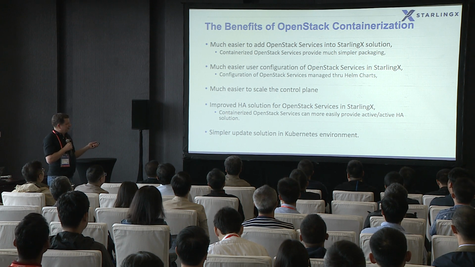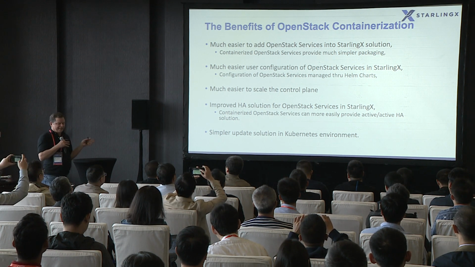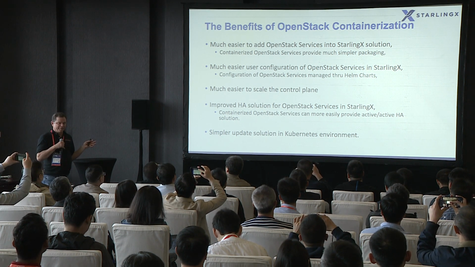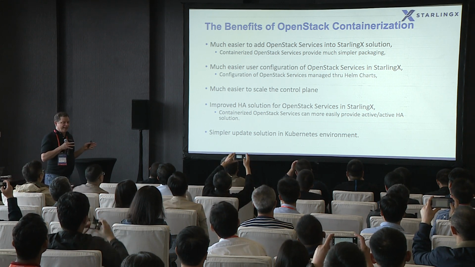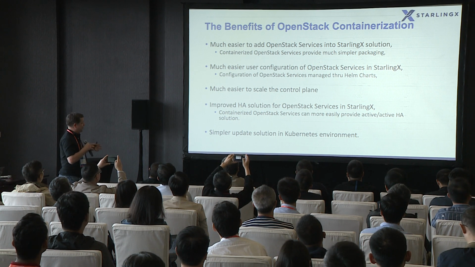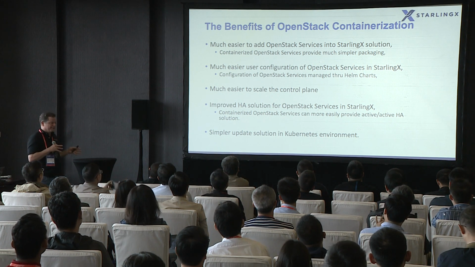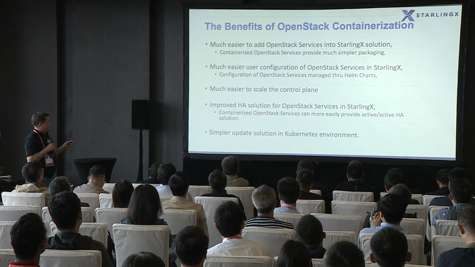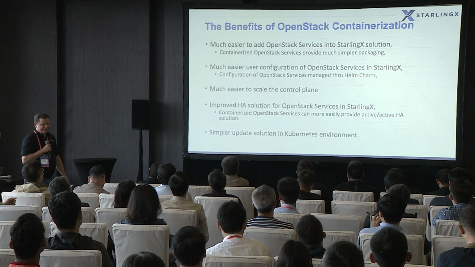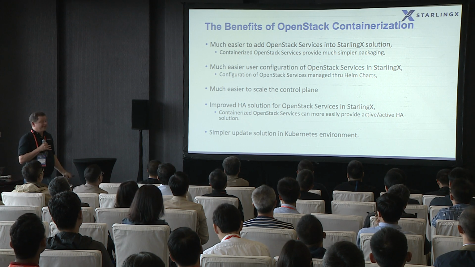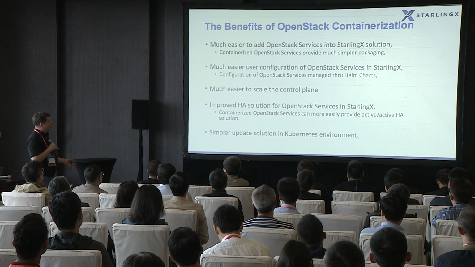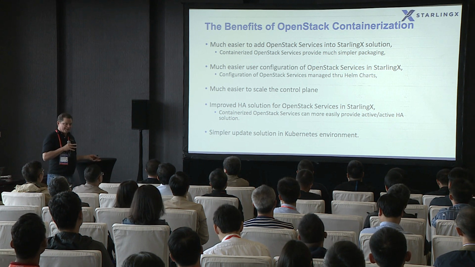So, stepping back with respect to the containerized OpenStack solution, there are a lot of benefits that we gain compared to a bare metal OpenStack solution. The first one is that it's definitely easier to add OpenStack services in this containerized environment. Certainly back in 1.0, it was much more difficult.